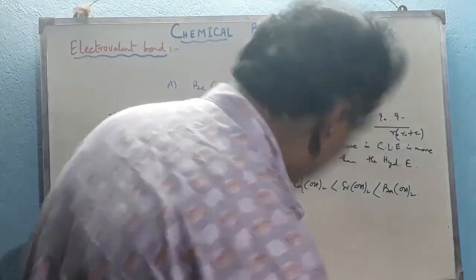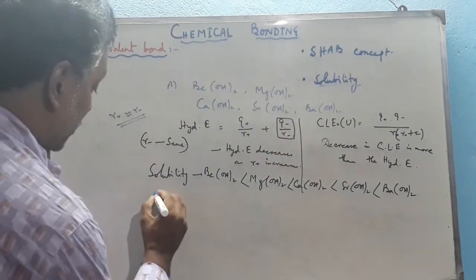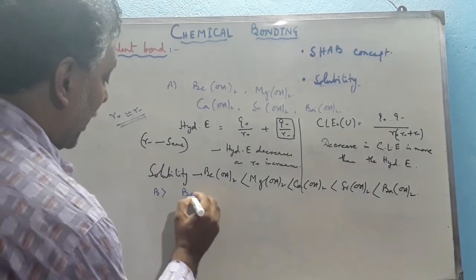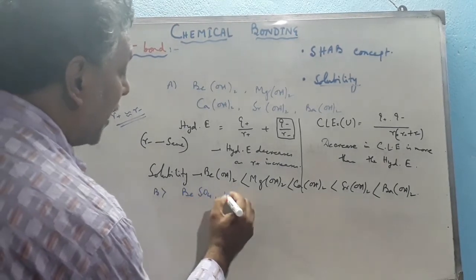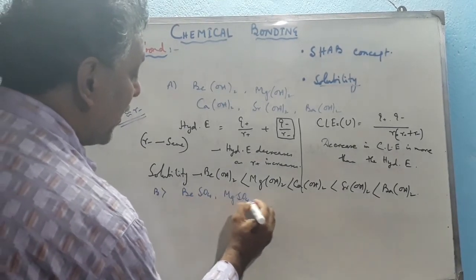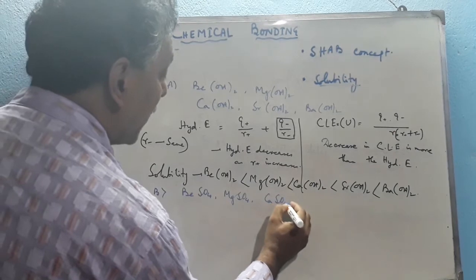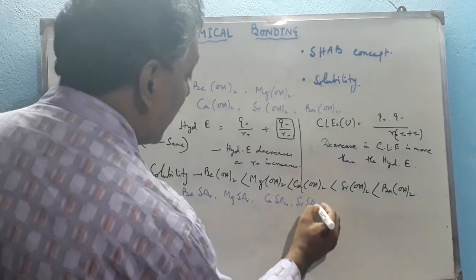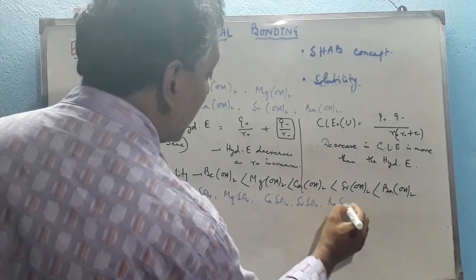Now we have to compare the second pair of compounds, B: beryllium sulfate, magnesium sulfate, calcium sulfate, strontium sulfate, and barium sulfate.